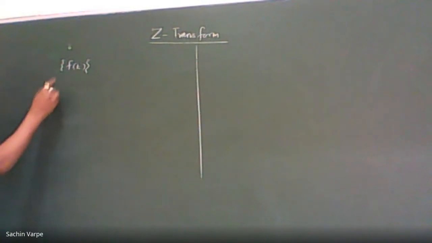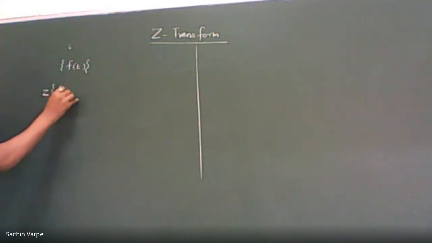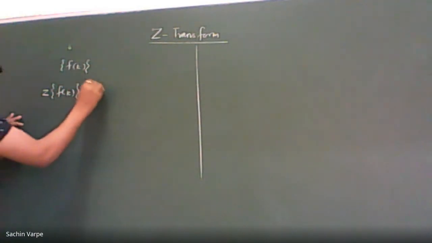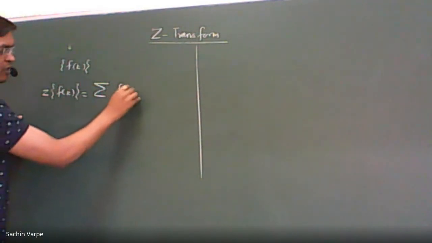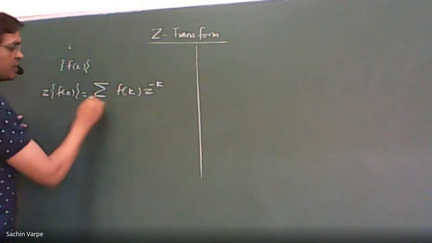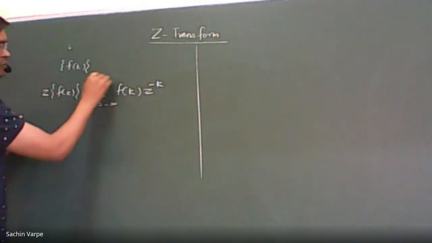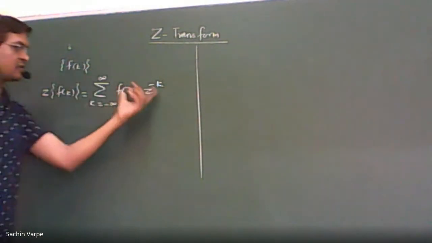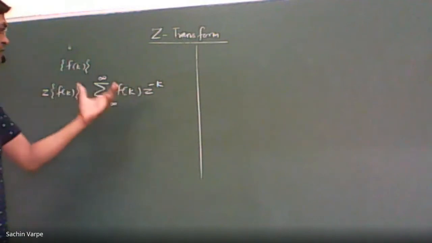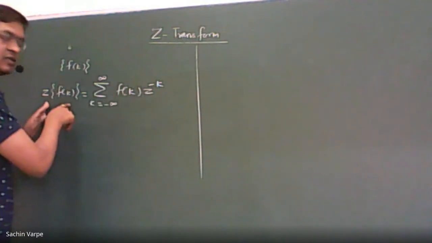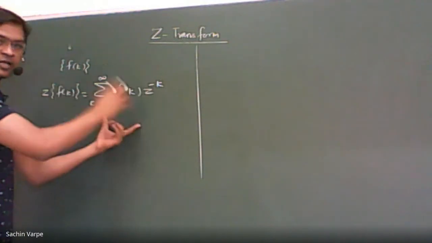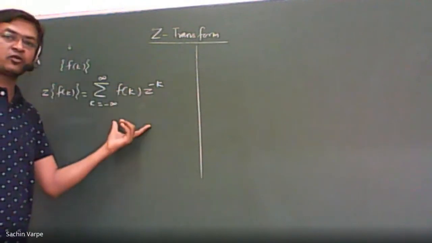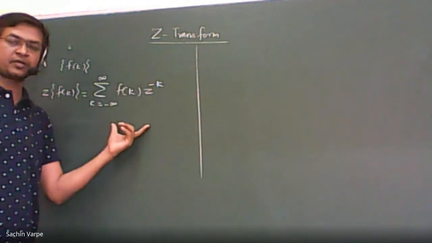Where the Z transform of such sequences, the transform of f of k, is the infinite summation of f of k z raised to minus k, where k varies from minus infinity to infinity. So we have discussed several properties of this Z transform, which exists only if the right hand side series is convergent.